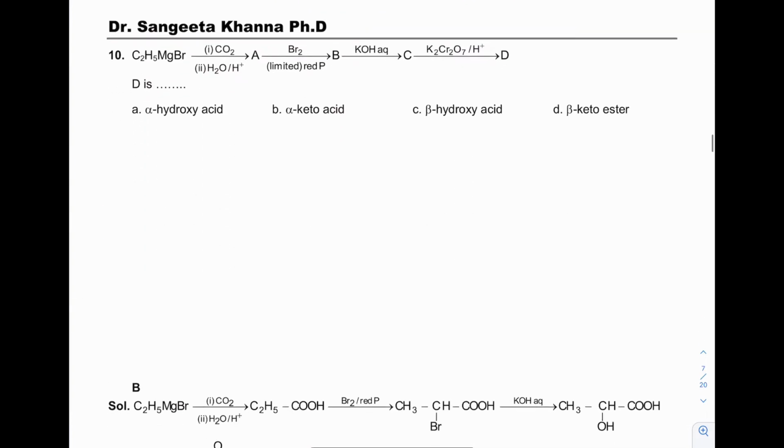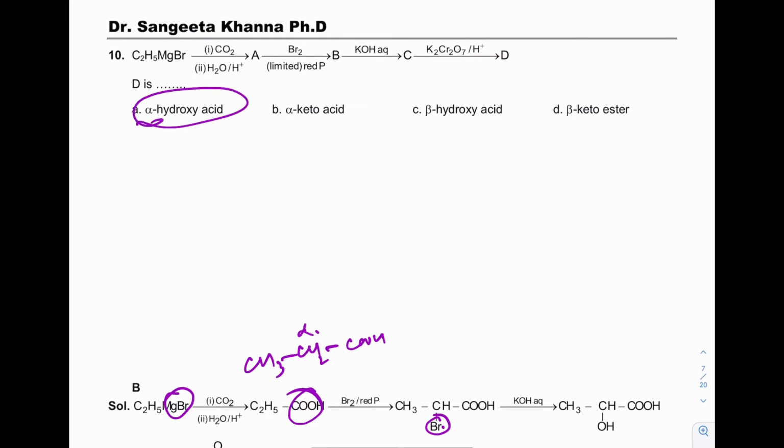Next, when the Grignard reagent reacts with CO2, MgCl is replaced by COOH. Now the further reaction is the HVZ reaction. Alpha hydrogen is replaced by Br. With aqueous KOH, Br is replaced by OH. So the product will be alpha hydroxy acid.